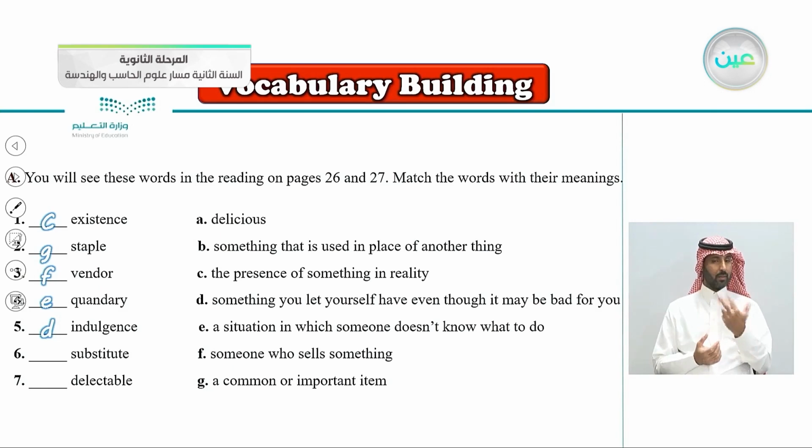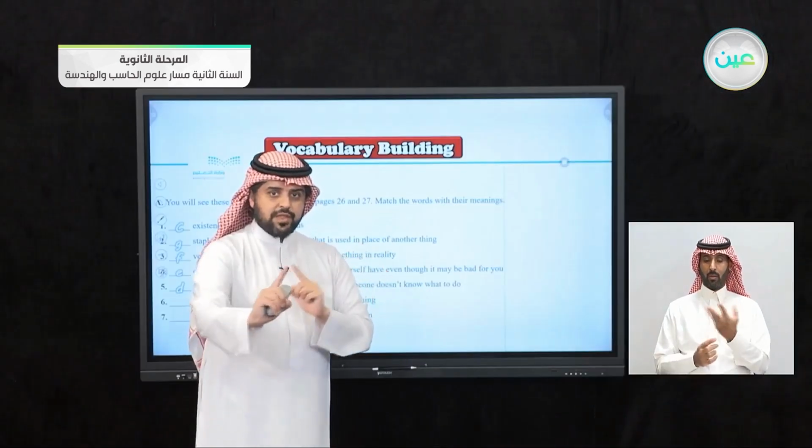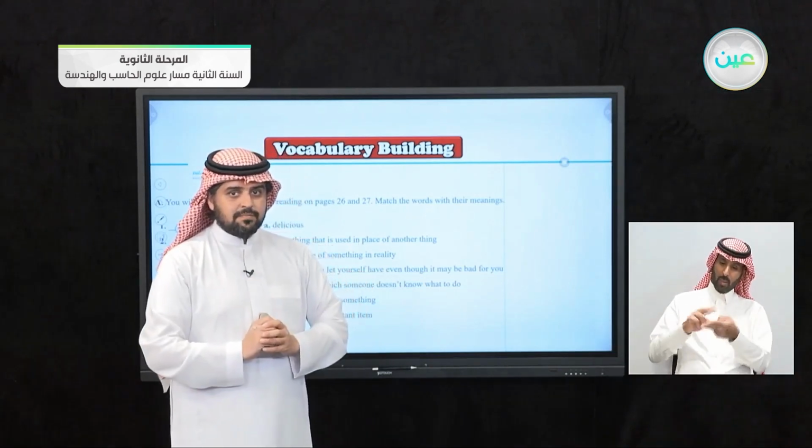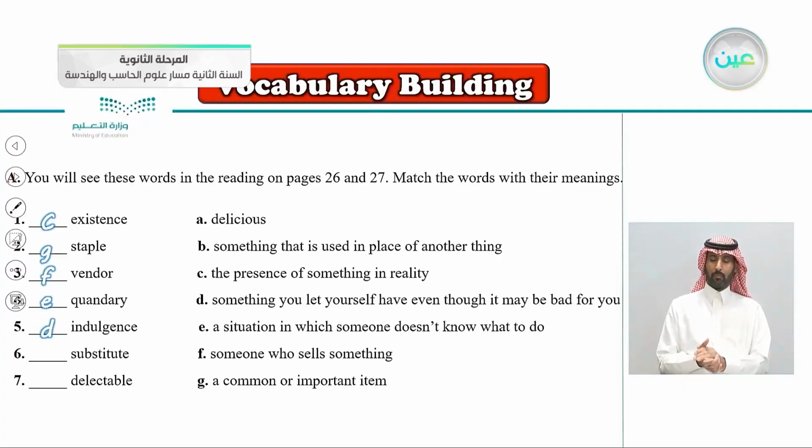Substitute. When you substitute this for that, what does it mean? I think this is an easy one. Substitute means something that is used in place of another thing.